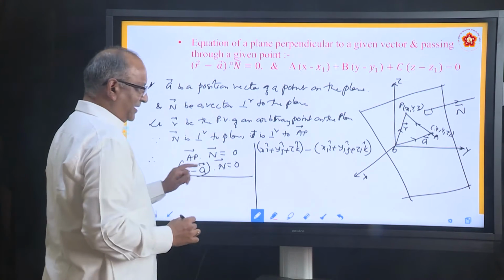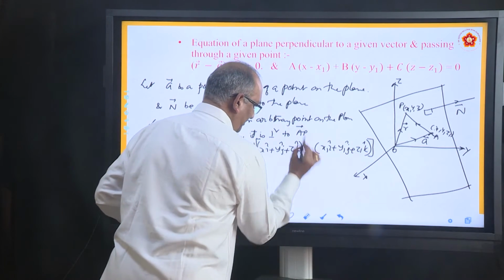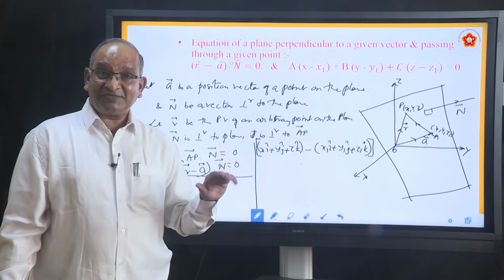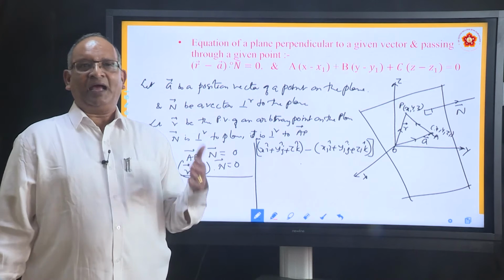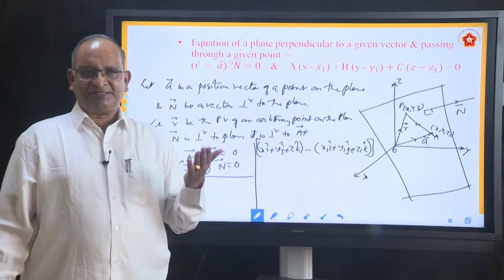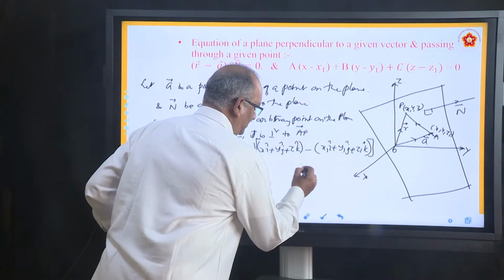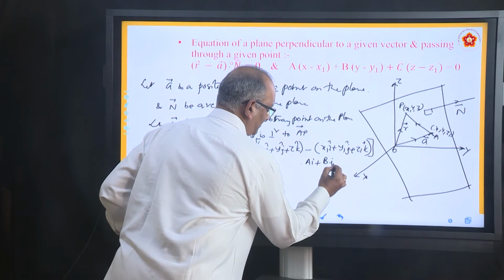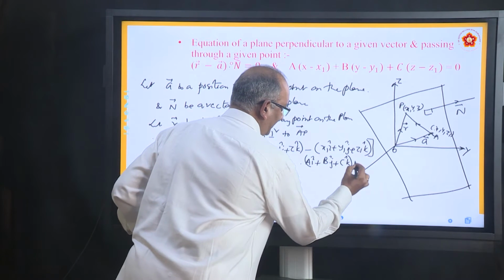So, this is R minus A. This whole thing we have to take dot product with N. How do you write vector N? As we discussed in the previous case, whenever you want to write a vector, either you use direction cosines or direction ratios. Generally, we use direction ratios. So, let us call it Ai plus Bj plus Ck, just to make a distinction, equal to 0.